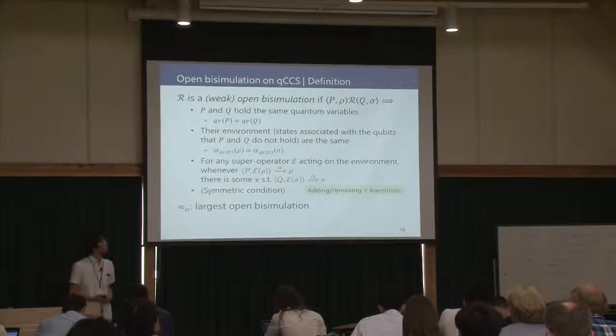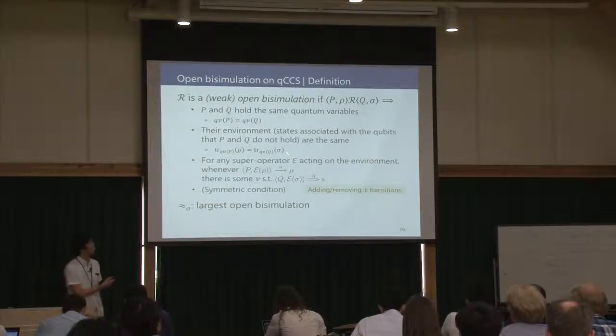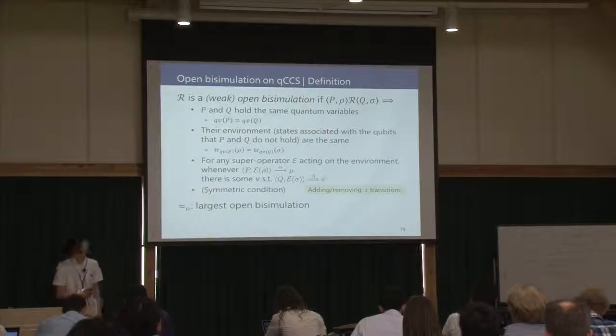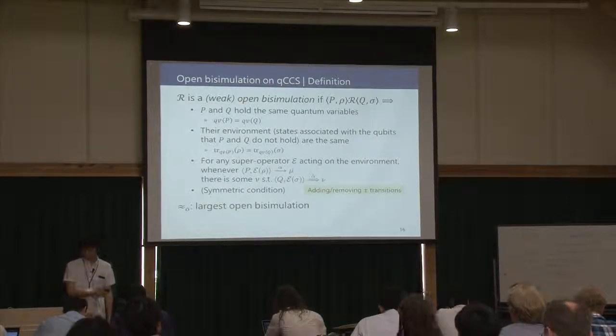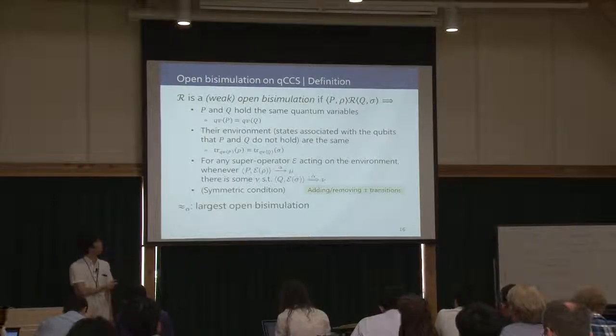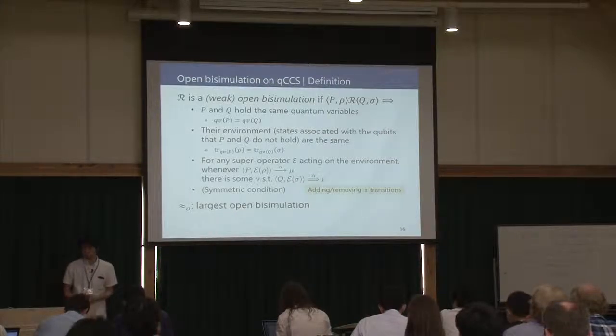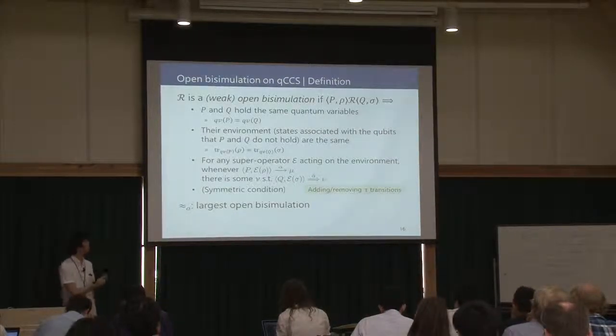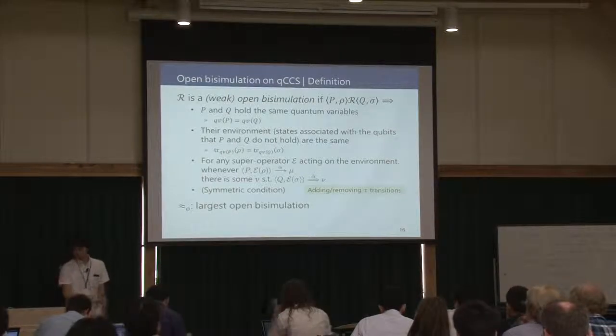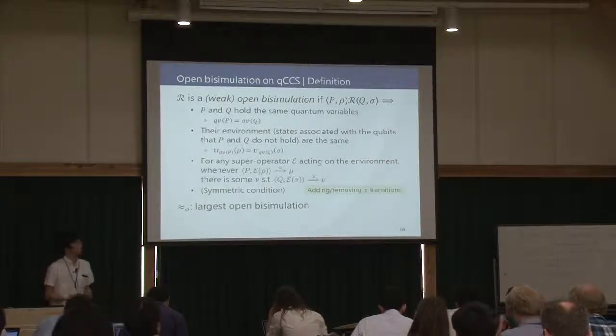Third, for any transition of P, there is a corresponding transition of Q. And here we can add or remove any tau transitions, non-observable transitions, to Q. And we use this notation for the largest open bisimulation relation.